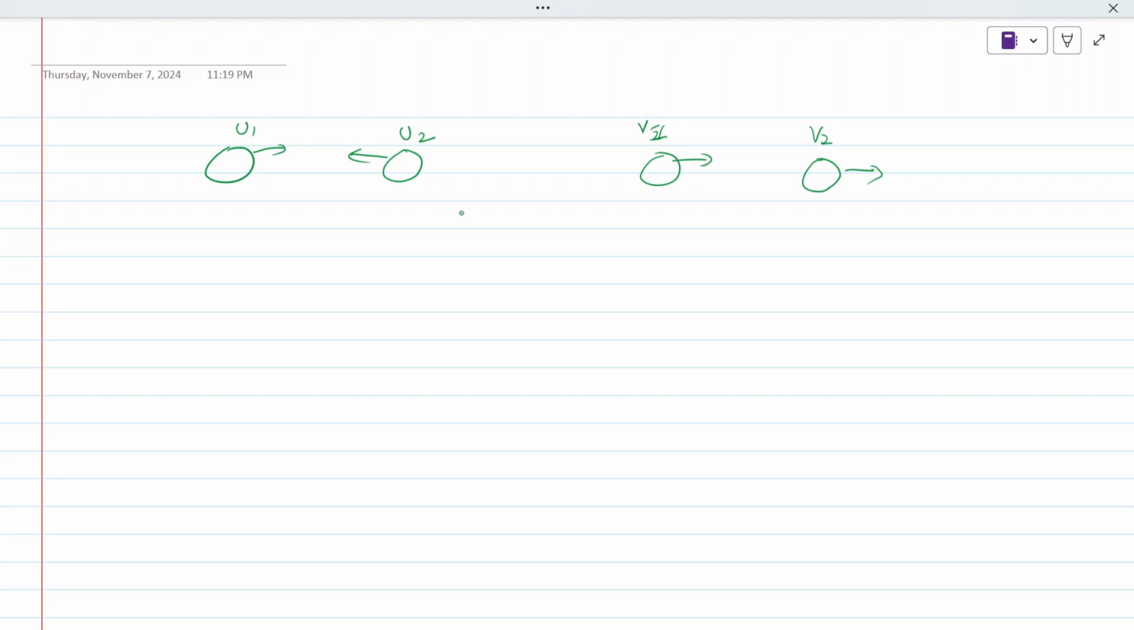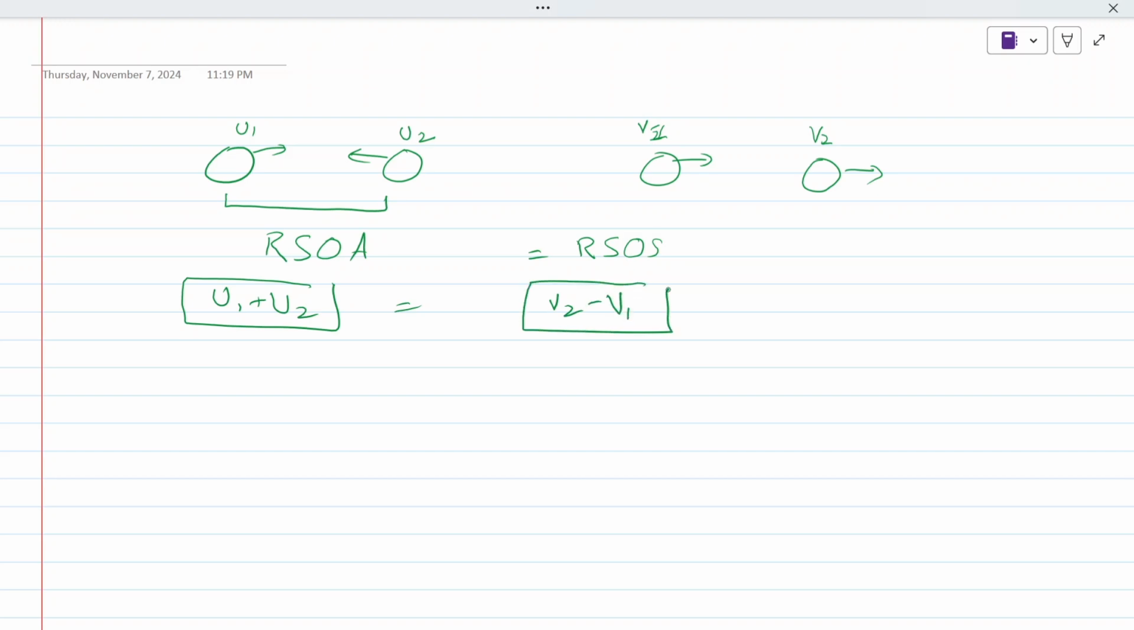So, what would be the velocities equation? If this is elastic, the relative speed of approach would be equal to relative speed of separation. What would be the relative speed of approach? It would be u1 plus u2, because they are coming towards each other. After collision they are in the same direction, so we can say v2 minus v1. This is the correct equation.